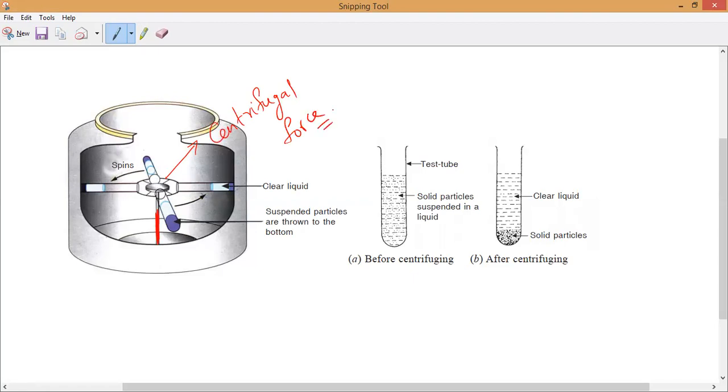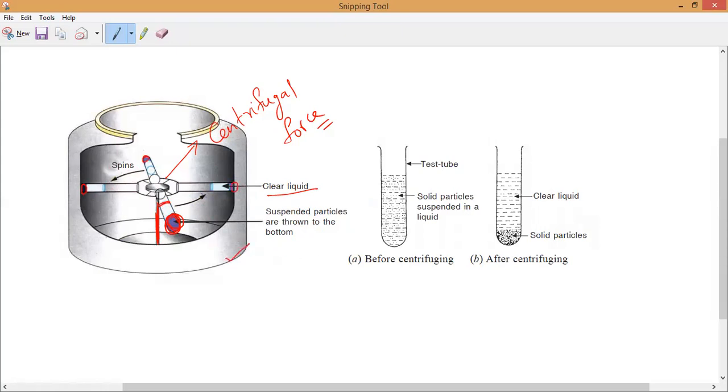Understand? Centrifugal force. Because of this middle rod rotating, everything is rotating, spinning. So the spinning of the centrifugal force is the working principle. You can see here, the clear liquid and the suspended particles are thrown to the bottom. Have you seen it? The blue color one is called suspended particles, and the clear liquid is on top. Is it yes or no? In every centrifuge, the same thing is happening. Is it yes or no, guys? Respond to me.